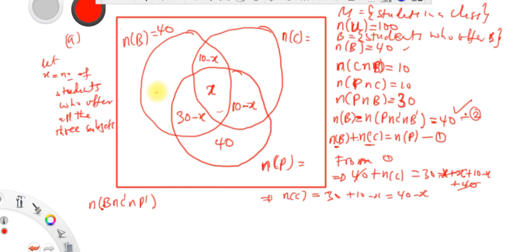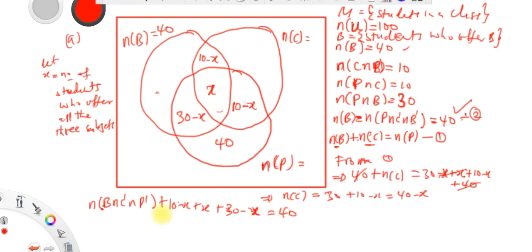So this is the region alone. This region is what we are talking about. If you add it to this one, we have 10. If you add it to 10 minus x, then add this x, and add it to this 30 minus x, guys, what do you have to get? You have to get this plus this plus this plus this. You have to get 40, everything. So this one will give us 40.